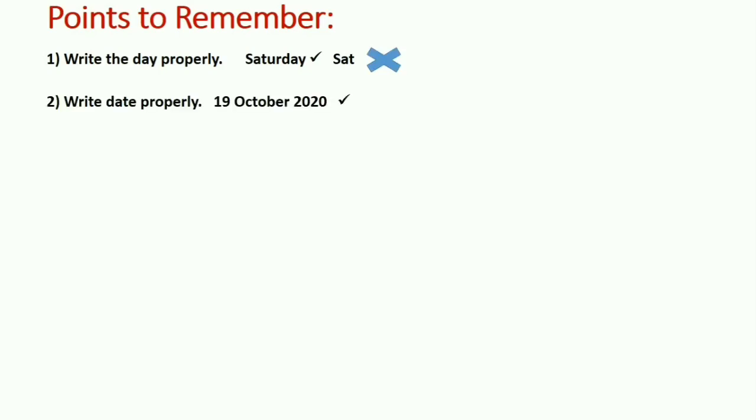The second point is write date properly. So, 19 October 2020. This is the correct way of writing date. You can write in this way also: October 19, comma 2020. But you are not supposed to write like this: 19, 10, 20 or 19 Oct 2020. These are the incorrect ways, and I have already given you the correct ways.